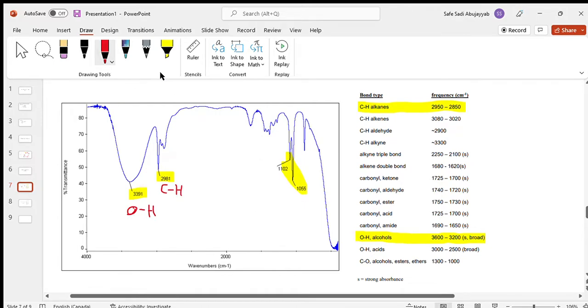Well, actually, these ones aren't really on our table, so we'll ignore them for now, but they're most likely a C double bonded to a C. I don't think it's on our table right now, but usually this depicts a C double bond or single bonded to another C. So we know from this graph that we have CH, we have an alcohol, and we probably have a C single bond to a C.